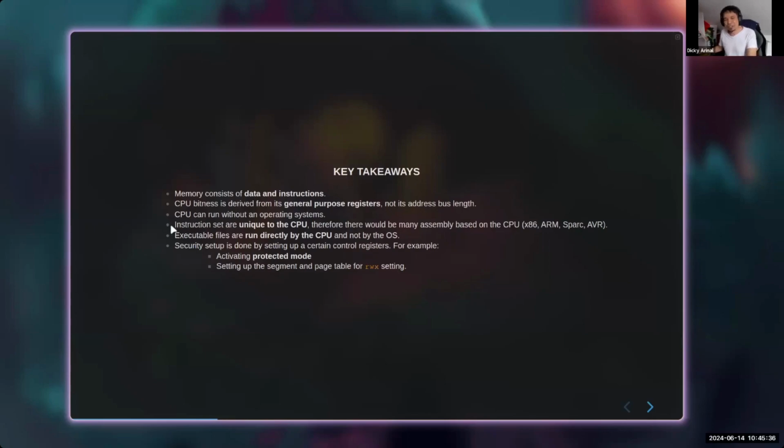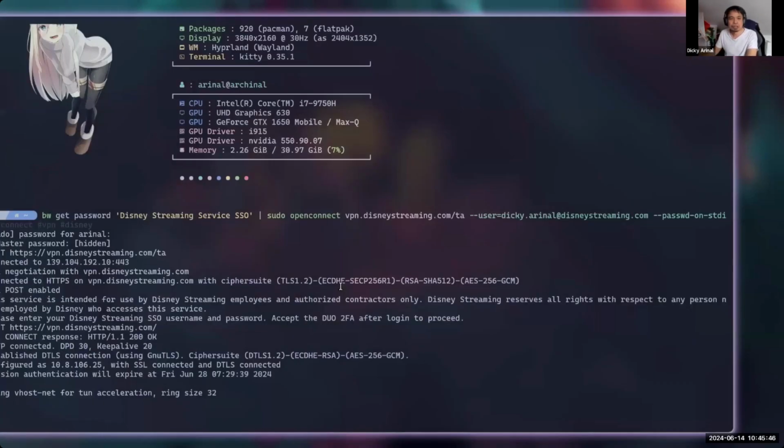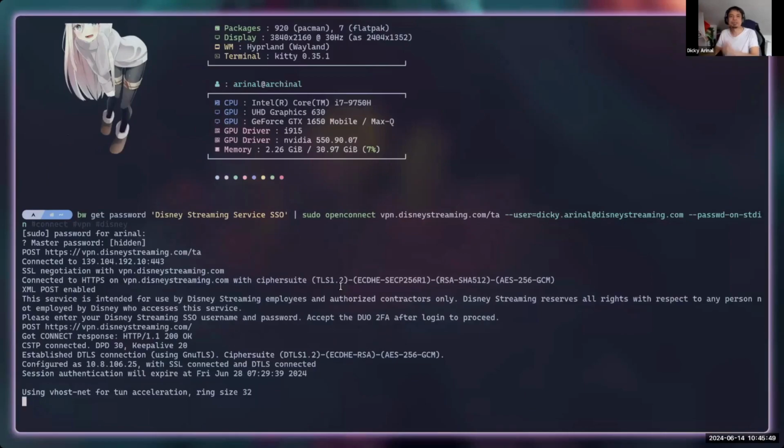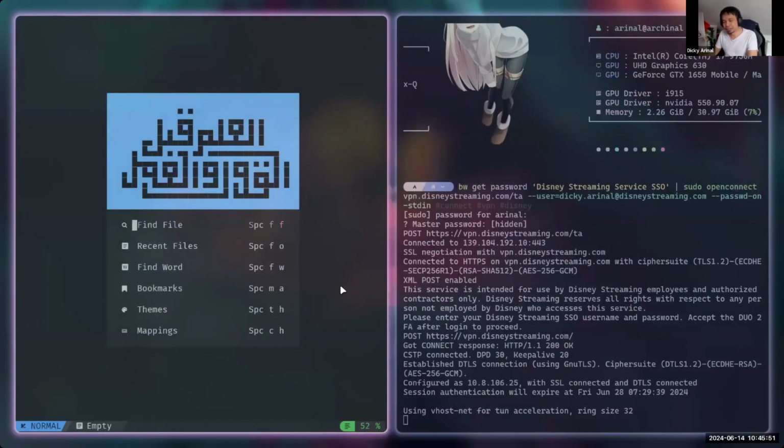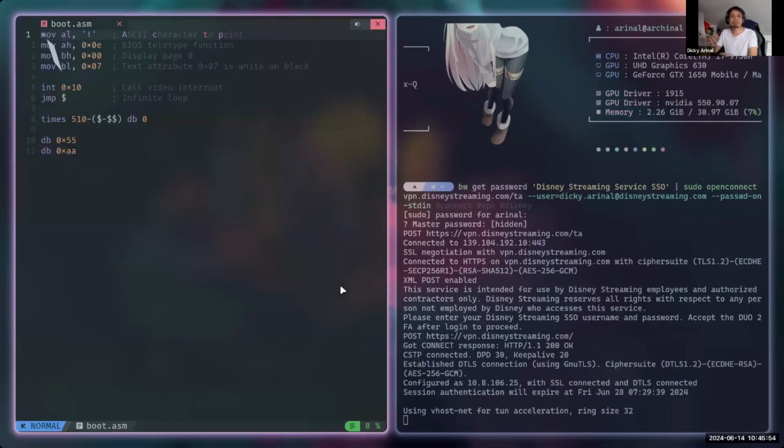Okay. Oh, and this is also important: a CPU can run without an operating system. Let's try that now. Okay, so let's go there. I will open something. Let's open a boot ASM. So this is x86 assembly, right?